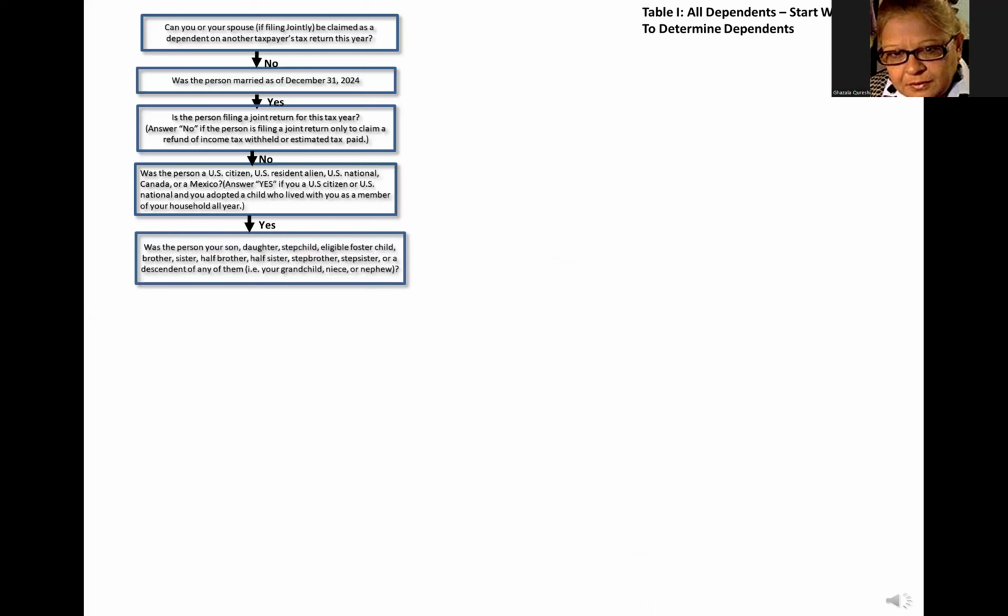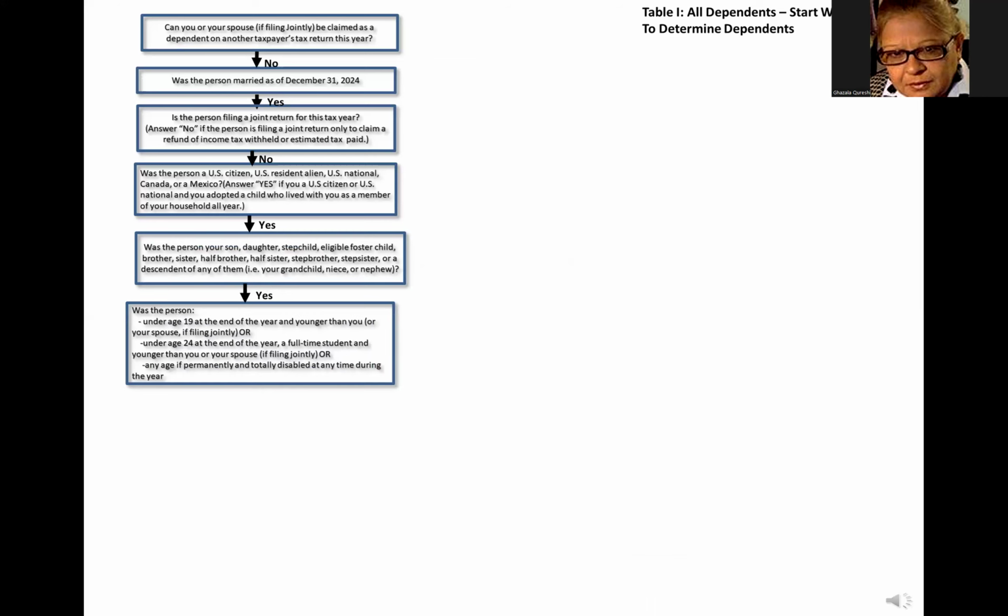But if he is a qualifying child, then: was the person under age 19 at the end of the year and younger than you or your spouse, if filing jointly, or under age 24 at the end of the year, a full-time student, and younger than you or your spouse, if filing jointly, or any age if permanently and totally disabled at any time during the year? Note: a person is permanently and totally disabled if he or she can't engage in any substantial gainful activity because of a physical or mental condition, and a doctor determines the condition has lasted, or can be expected to last, continuously for at least a year or can lead to death.